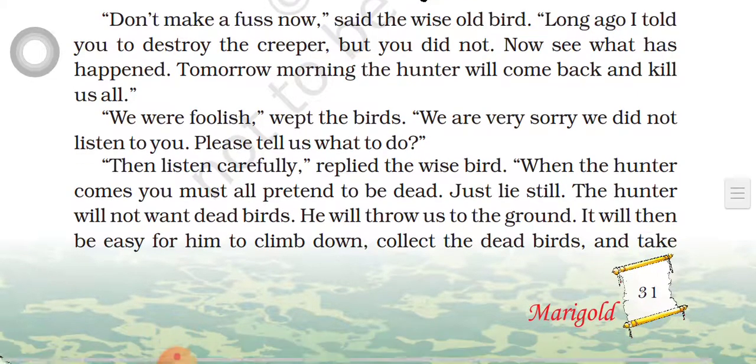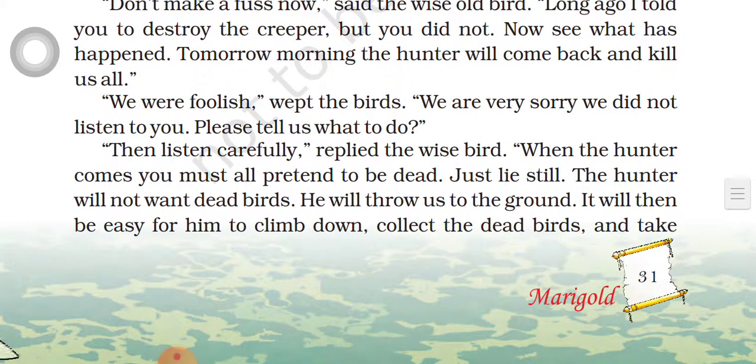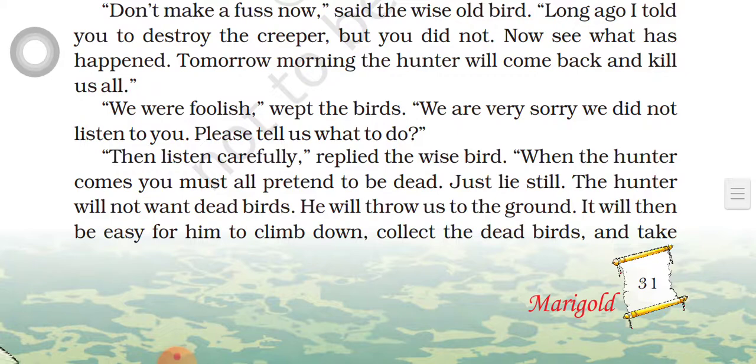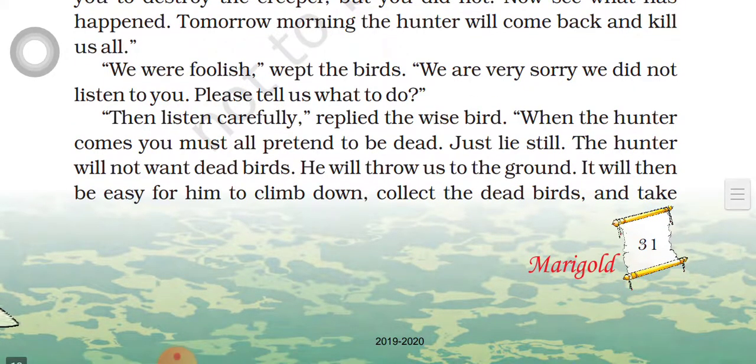So tomorrow morning the hunter is going to come and kill us like that. We were foolish, wept the birds. The other birds are crying. Wept means crying. They cried and said, we are very sorry, we did not listen to you. Please tell us what to do.